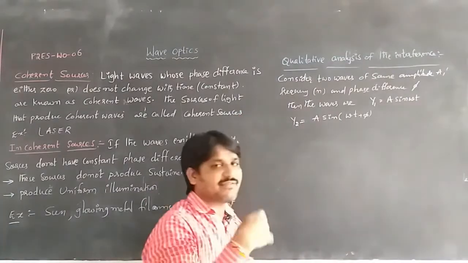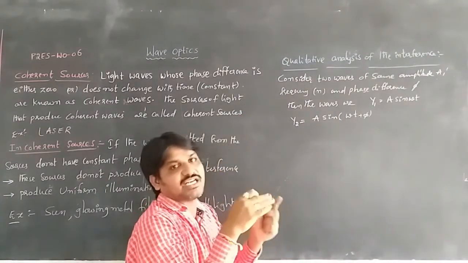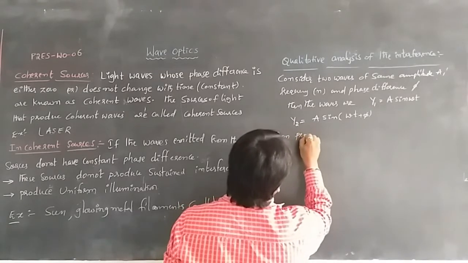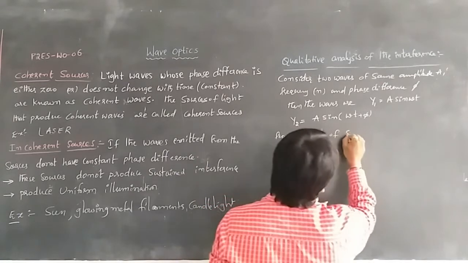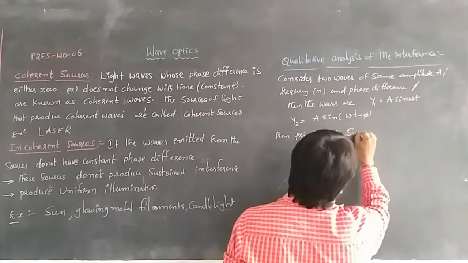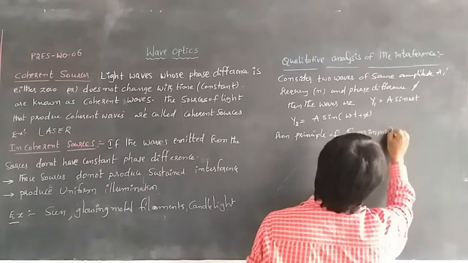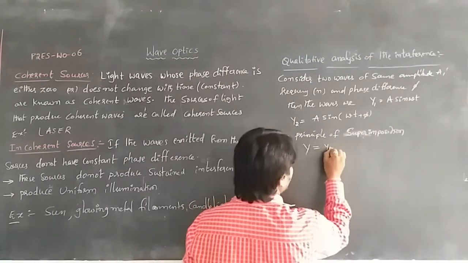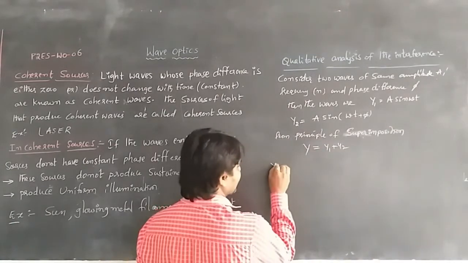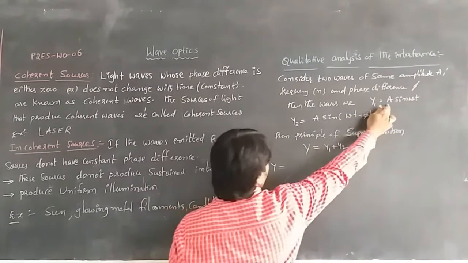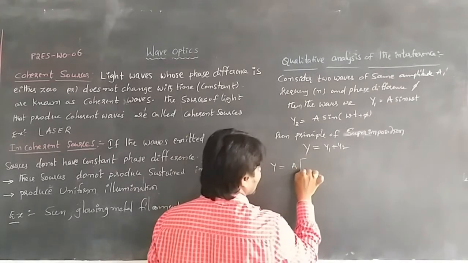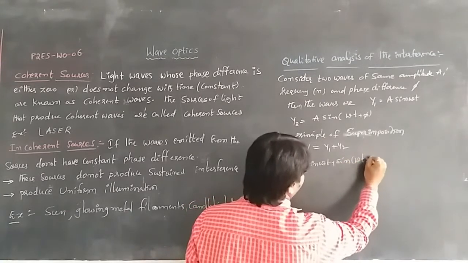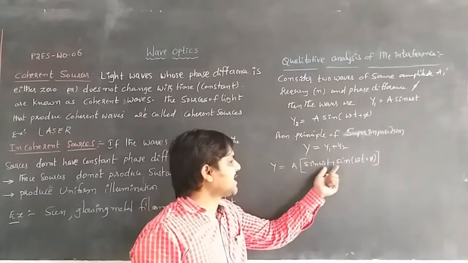From the principle of superposition, when these two waves are superimposed on one another, the resultant wave is y = y1 + y2. Substituting y1 and y2, a is common, so we take it outside: y = a[sin omega t + sin(omega t + pi)].